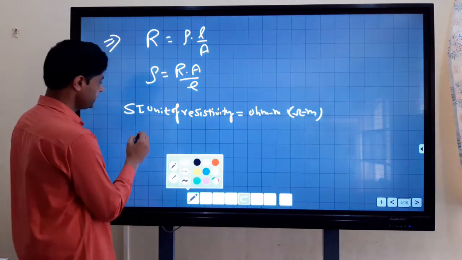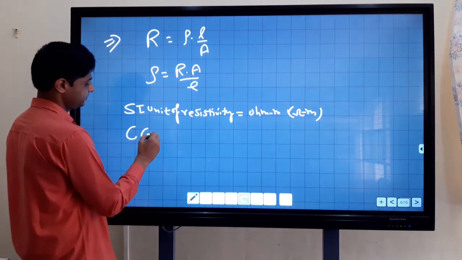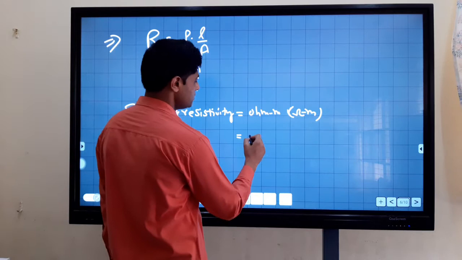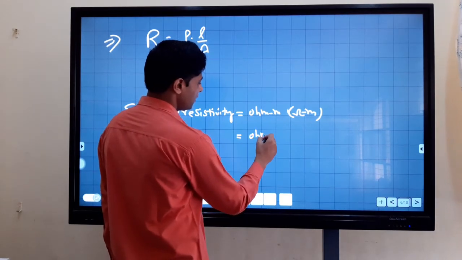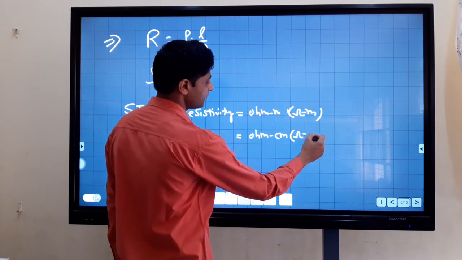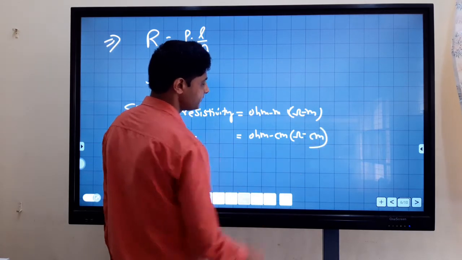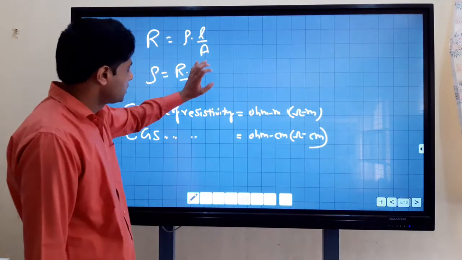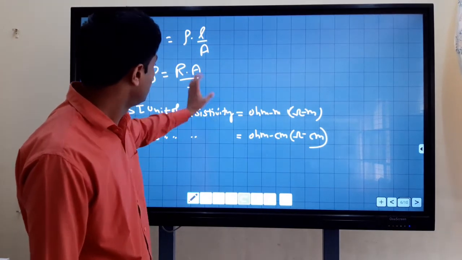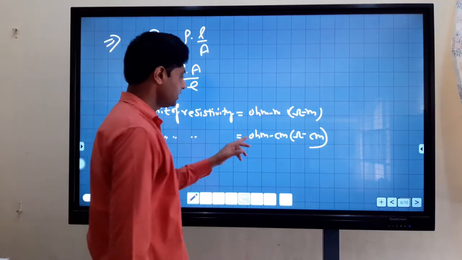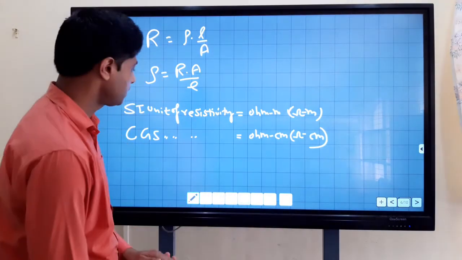The CGS unit of resistivity is ohm centimeter, because the SI and CGS unit of resistance is ohm.